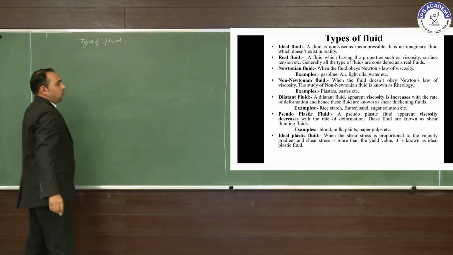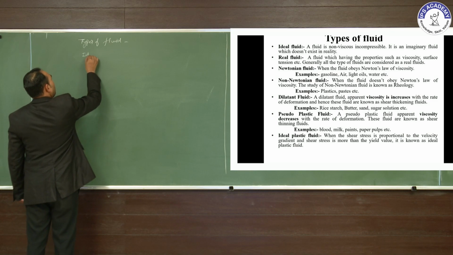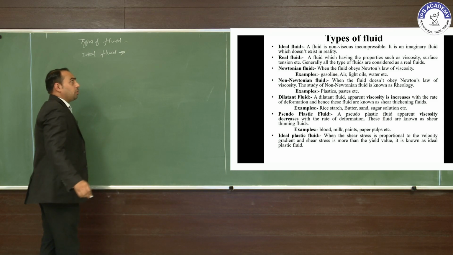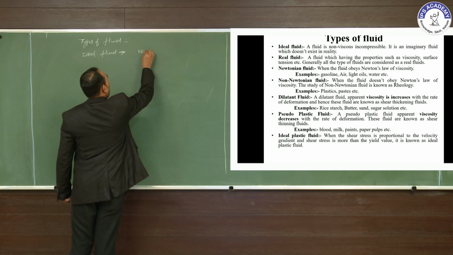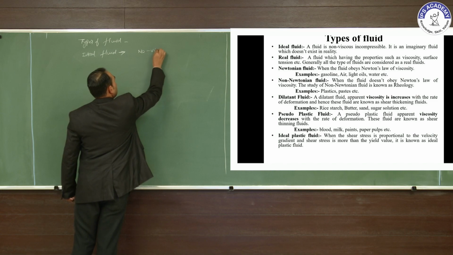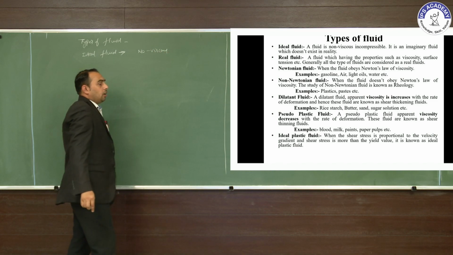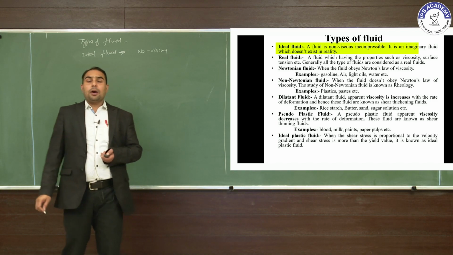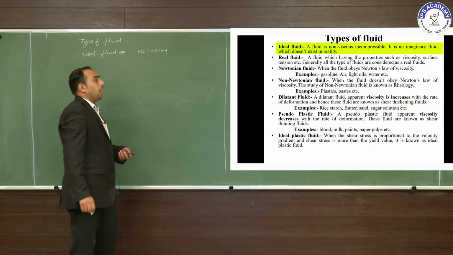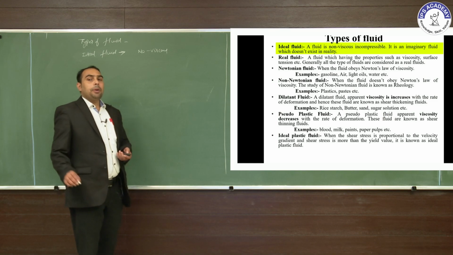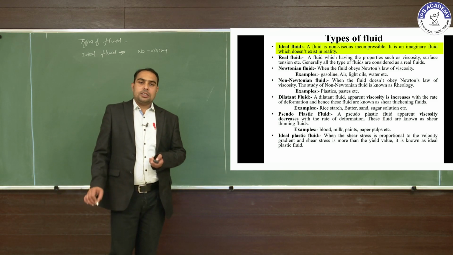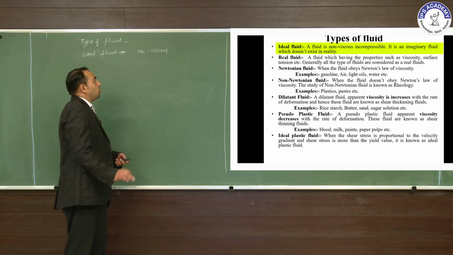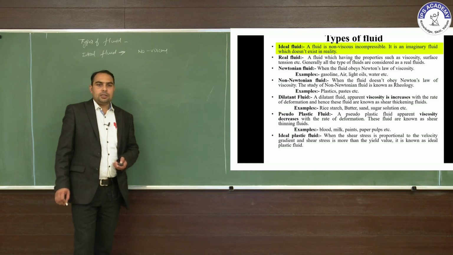The ideal fluid is non-viscous and incompressible, that means its density is constant. It is an imaginary fluid which does not exist in reality. In practical conditions, an ideal fluid does not exist.